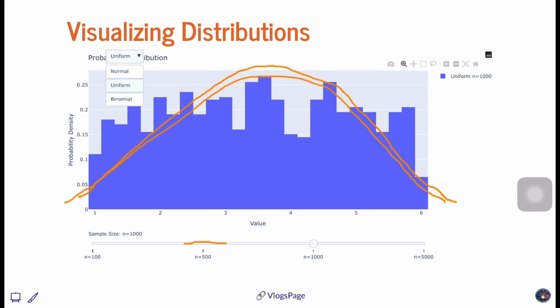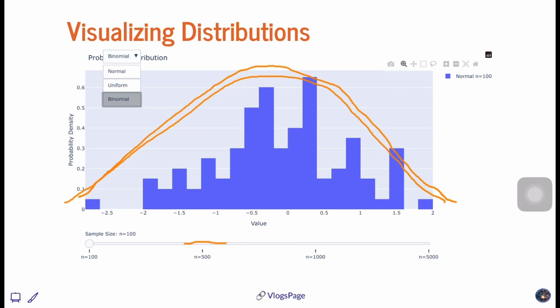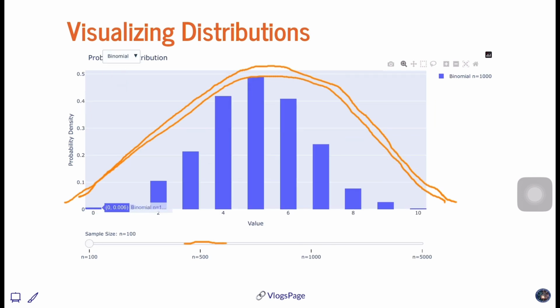Now when I change to the binomial distribution, you can see that it is a discrete kind of thing. As we increase the sample size, the probability of the success or failure rate is also changing.